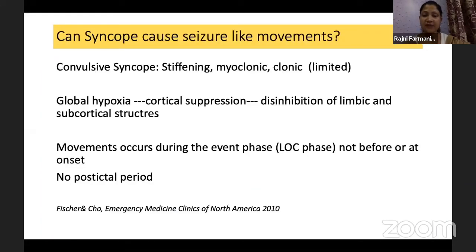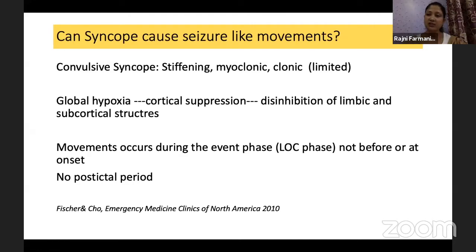So can syncope have seizure-like movements? Will any child having any movement after that event go to epilepsy, or can it still be syncope? That is our question. Convulsive syncope is the term used because whenever there is global cerebral hypoperfusion, it can lead to cortical suppression and disinhibition of limbic and subcortical structures, which leads to abnormal movements. So yes, abnormal or seizure-like movements are possible in syncope. They can have stiffening, myoclonic jerks, or limited clonic movements, like 1 or 2 times, just a hand jerk or a body jerk.